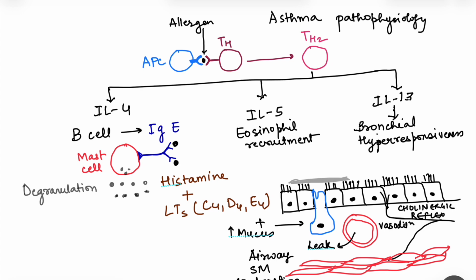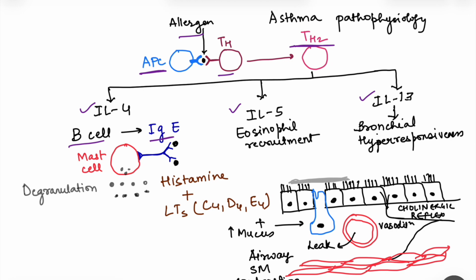So, in these patients, when an antigen presenting cell binds with an allergen and presents it to the T helper cell, this T helper cell differentiates into the Th2 type of T helper cell. Now, these Th2 cells release certain interleukins which include interleukin 4, interleukin 5 and interleukin 13. Interleukin 4 causes B cells to mature into plasma cells and release immunoglobulin E. So this interleukin 4 is responsible for the command to the B cells to release immunoglobulin E.